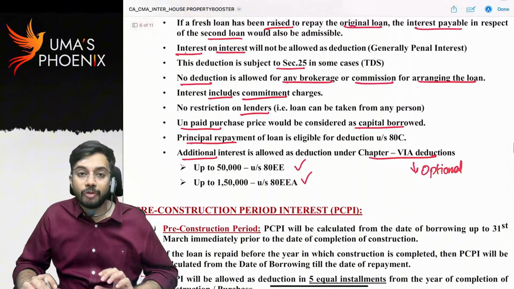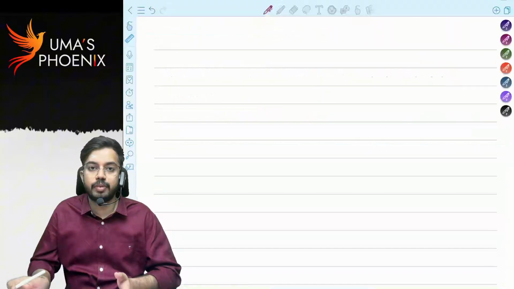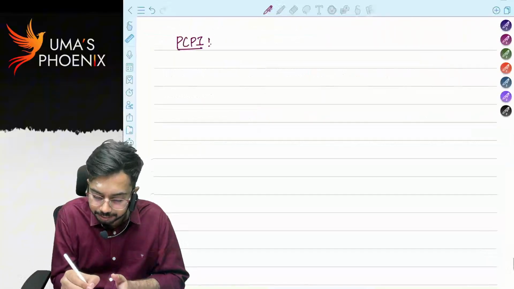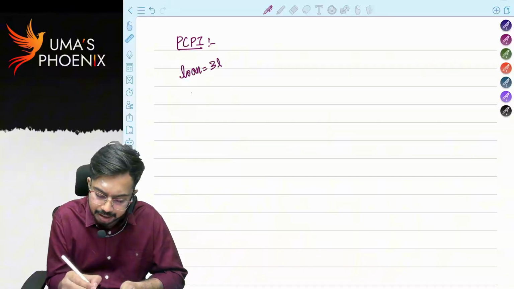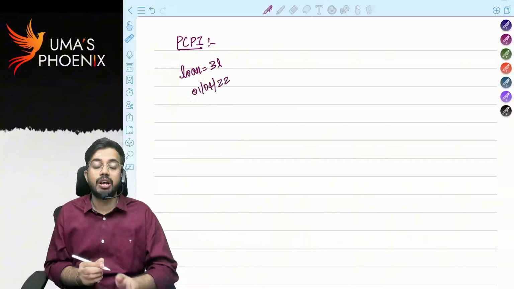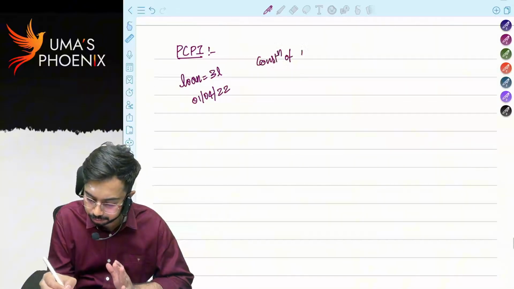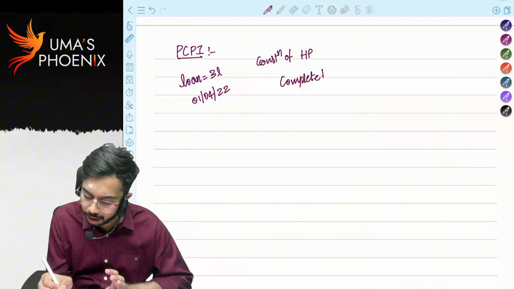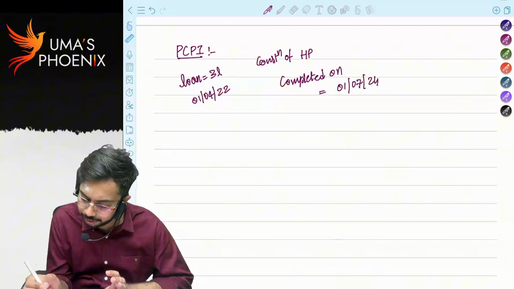Now let us see what pre-construction period interest means. Now let us discuss pre-construction period interest. I took a loan of 3 lakhs on 1st April 2022 for construction of house property. House property construction was completed on 1st July 2024.